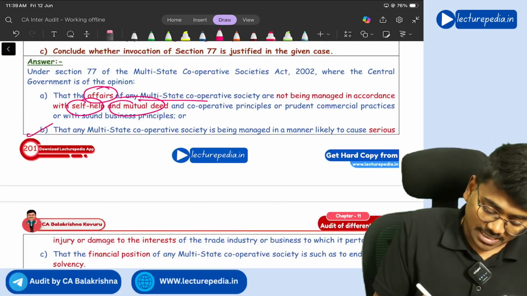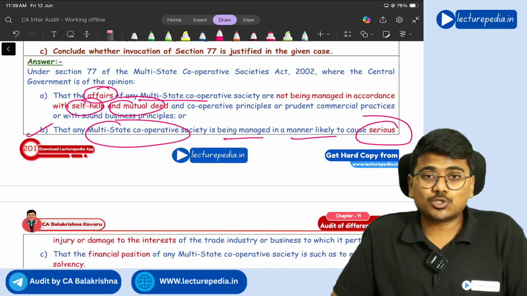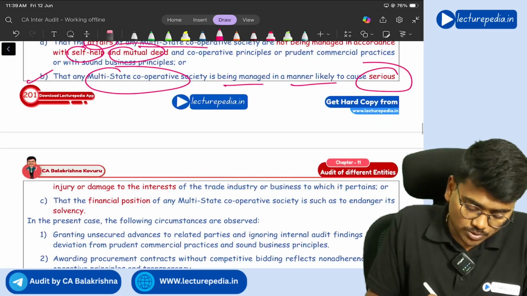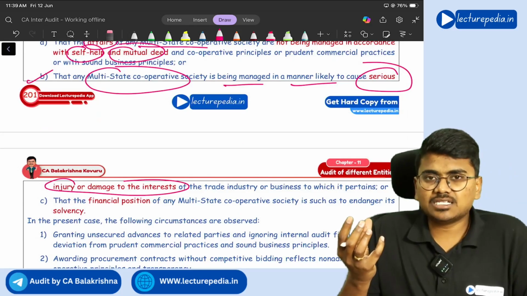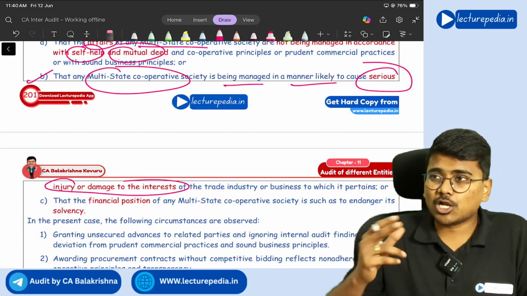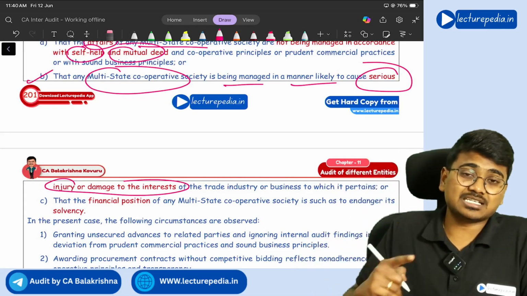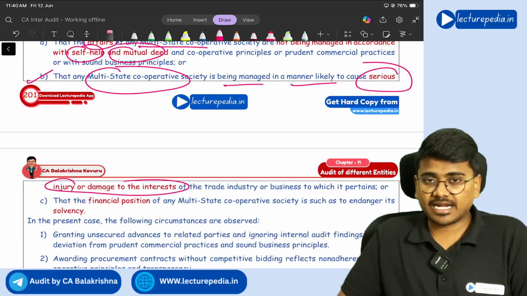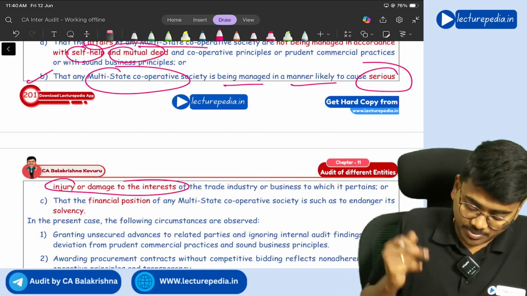Next, if a multi-state cooperative society is being managed in a manner likely to cause serious injury or damage to the interest of trade, so the cooperative society is doing its business in such a manner that it is not allowing any competitors to enter, it has become a monopoly, causing serious threat or injury to trade, then also the central government will order that special audit.